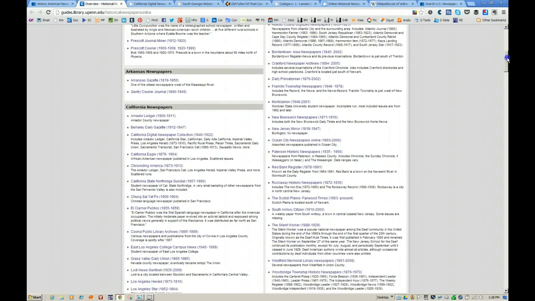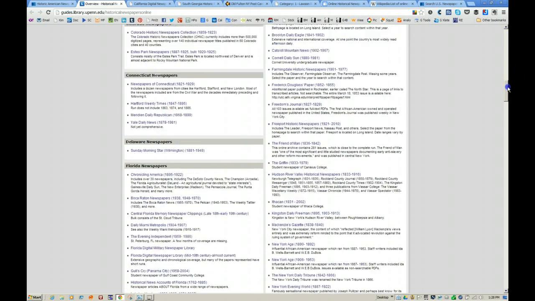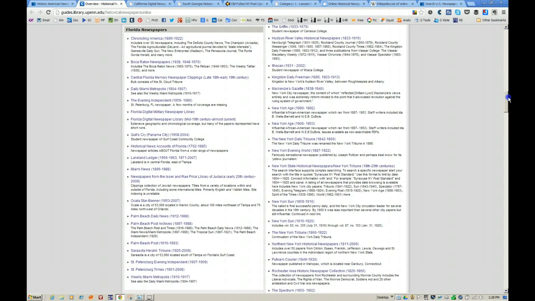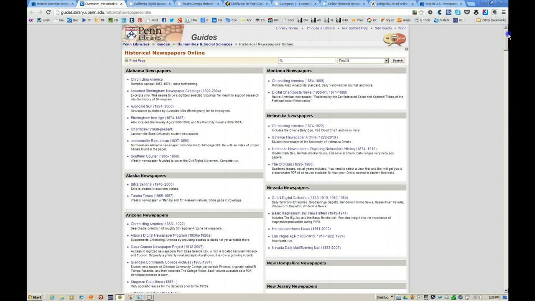And we scroll down and we can see some of the other states: New York, Connecticut, Florida, etc. So it does have quite a few online research sites that encompass digitally scanned newspapers. I found this site to be extremely helpful.